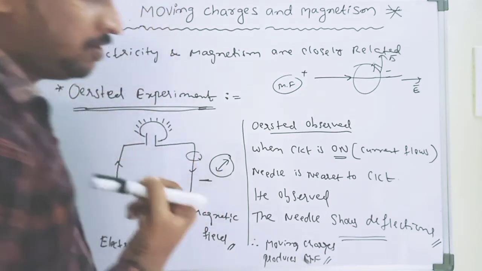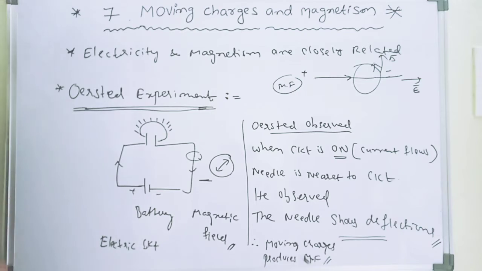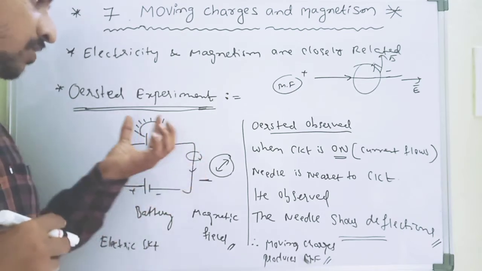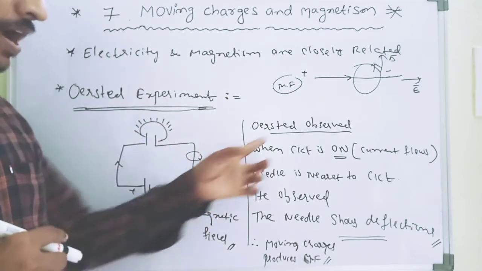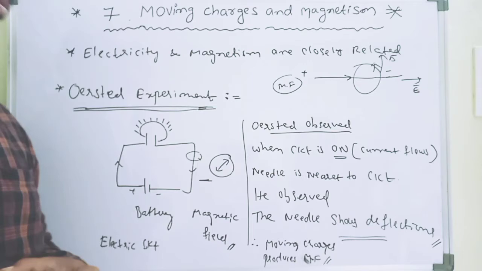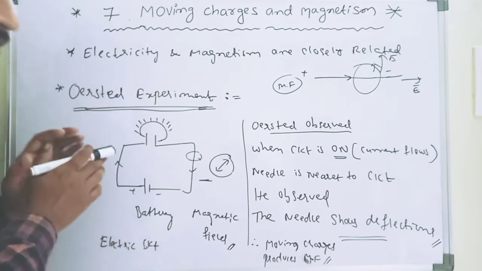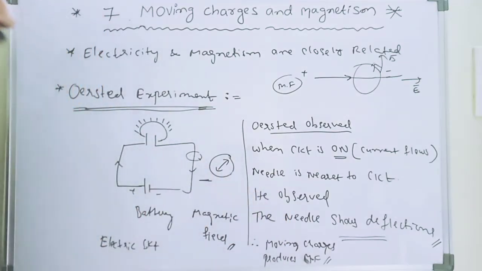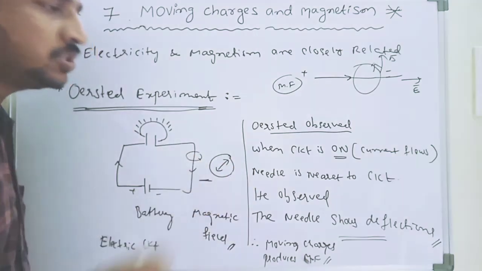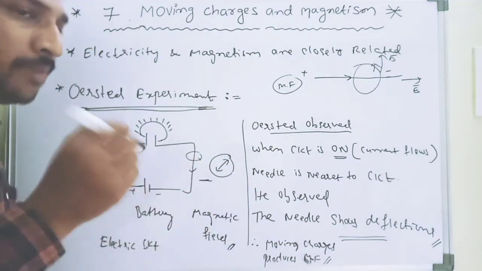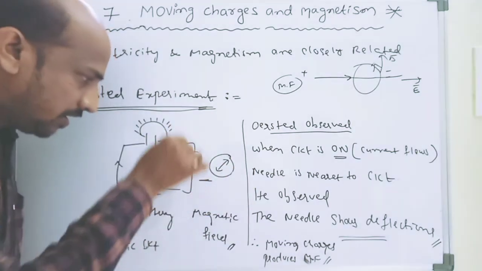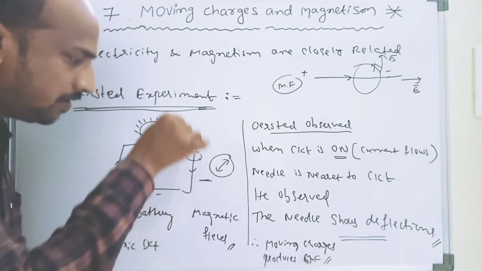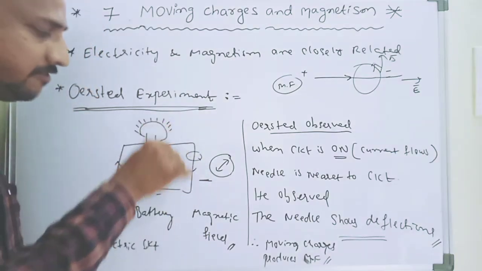This is very important. So who observed this magnetic field? Einstein observed. When the circuit is on, the magnetic needle that is nearer to it automatically shows deflections, which means the magnetic field is developed in the wire.